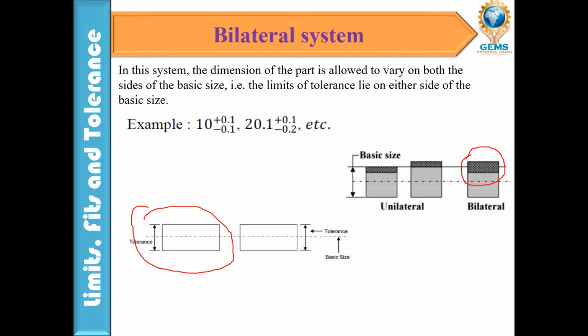So for example 20, the upper deviation is plus 0.1 and the lower deviation is minus 0.1. So this is an example of the bilateral system. Unilateral means it varies either below or above, but bilateral means the dimension is allowed to vary on both sides of the basic size.